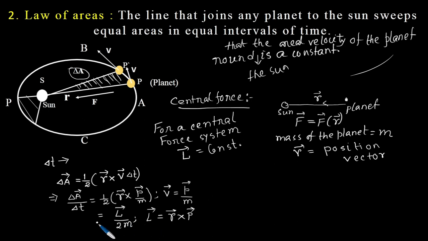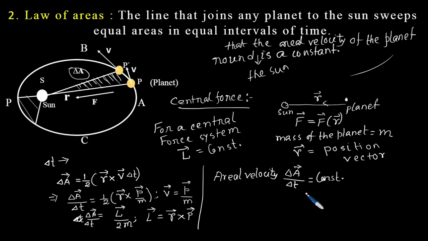So for this sun-planet system, we get that the areal velocity, delta A by delta t, equals angular momentum upon twice m, and we previously said that for a central force system L is a constant. So we can write that the areal velocity, delta A upon delta t, equals constant.